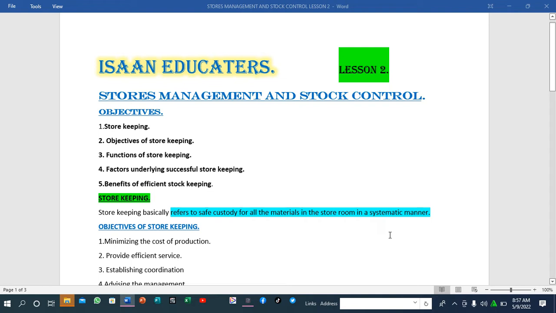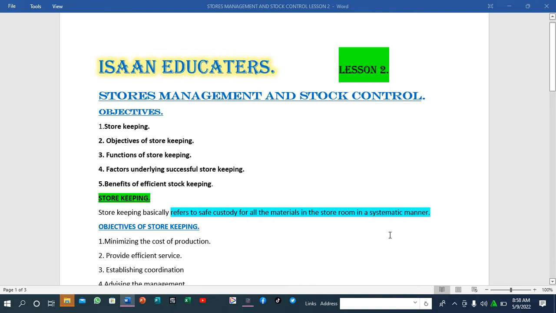Storekeeping basically refers to the safe custody of all the materials in the storeroom in a systematic manner. When we talk about custody, it is a word which can be further explained as a custodian. When you say that you are a custodian of something, it means that you are responsible for maintaining it. Maybe you own it, or maybe you have just been given the responsibility for that good, to maintain it and keep it safe. So that basically involves storekeeping. It refers to the safe custody of all the materials in the storeroom in a systematic manner.